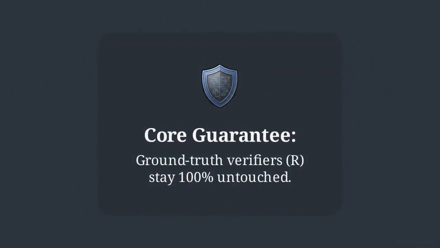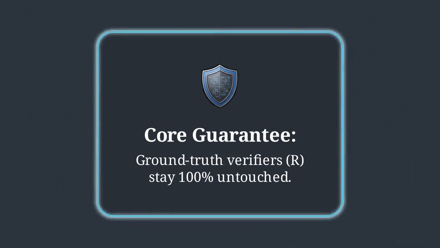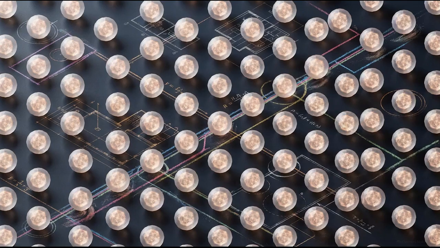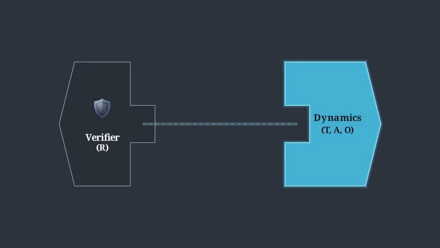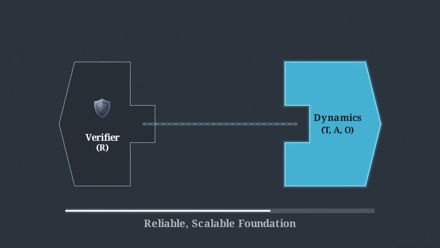This establishes the core guarantee of the EnvHarness paradigm: zero reward hallucination. Researchers can generate thousands of unique task variations while trusting that every success signal generated during training is mathematically real. Decoupling interaction dynamics from ground truth evaluation provides a reliable, scalable foundation for complex policy training.